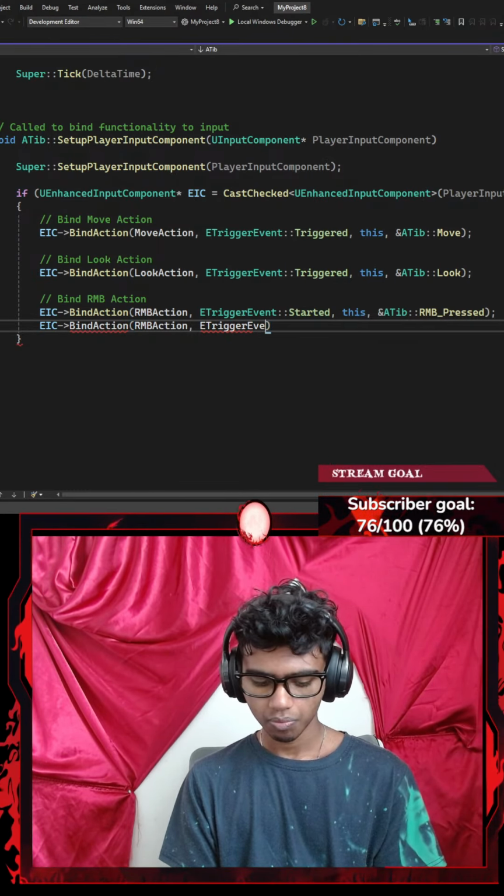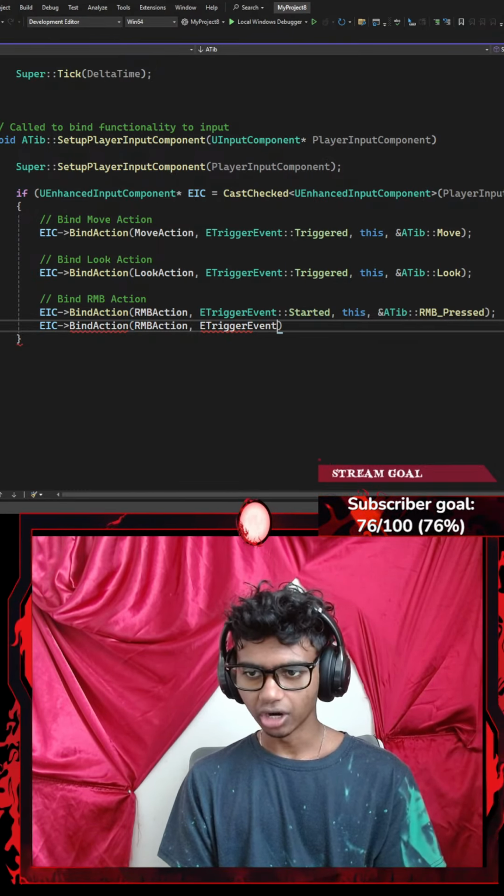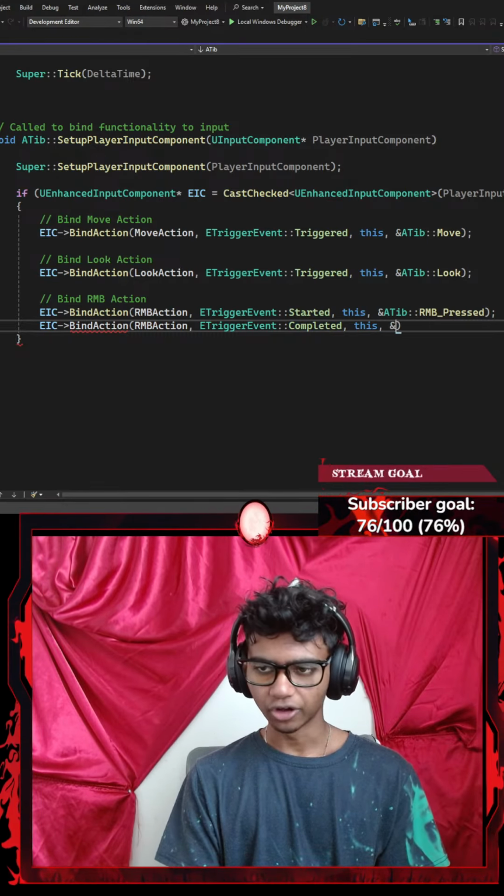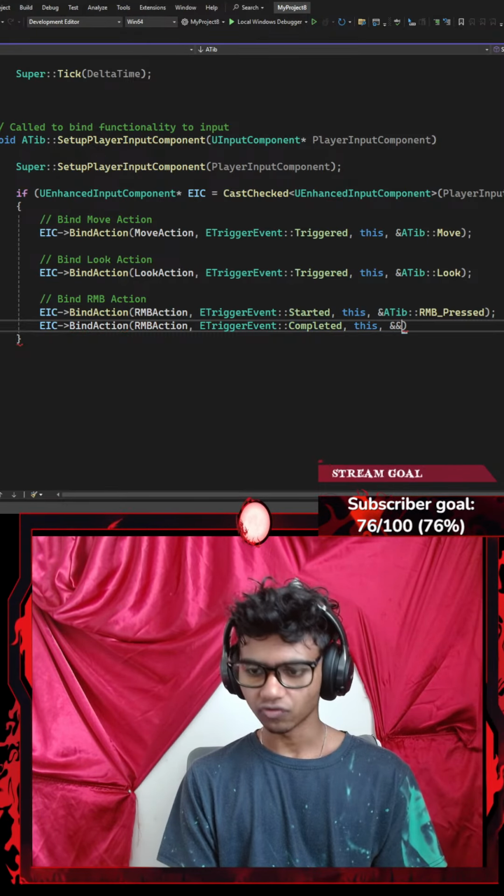There we go, which is going to be something like completed. Now my action is going to be completed, where I'm going to move my digital boolean from true to false. So my right mouse button action is no longer being clicked on this object. I'm going to invoke this function from my ATIB. I want to invoke my RMB_release function, ending with a semicolon. And that's about it.